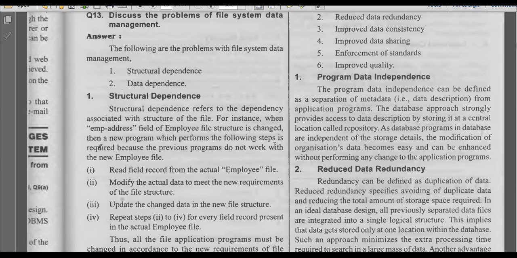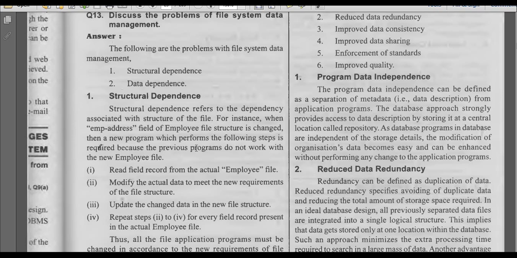So in every file you have to add this employee address. For example, if you have 100 employees, for all the 100 employees you have to add the addresses in that particular file. So the structure will be dependent. If you make any changes on the structure, every time in every file you have to change it. That is the dependency we will have with the file based management system.